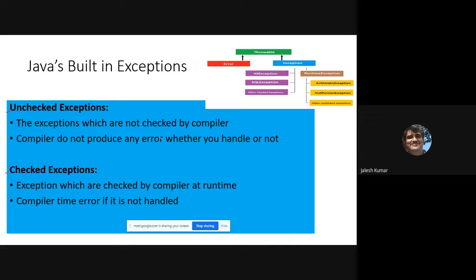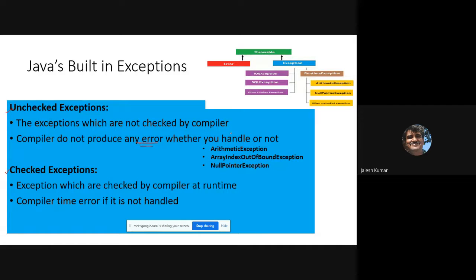The compiler does not produce any error whether you handle it or not. It just generates an abnormal condition. That's all. It will not produce any error because you have not handled it. That is what an unchecked exception is. Examples: ArithmeticException, ArrayIndexOutOfBoundsException, NullPointerException, like that.